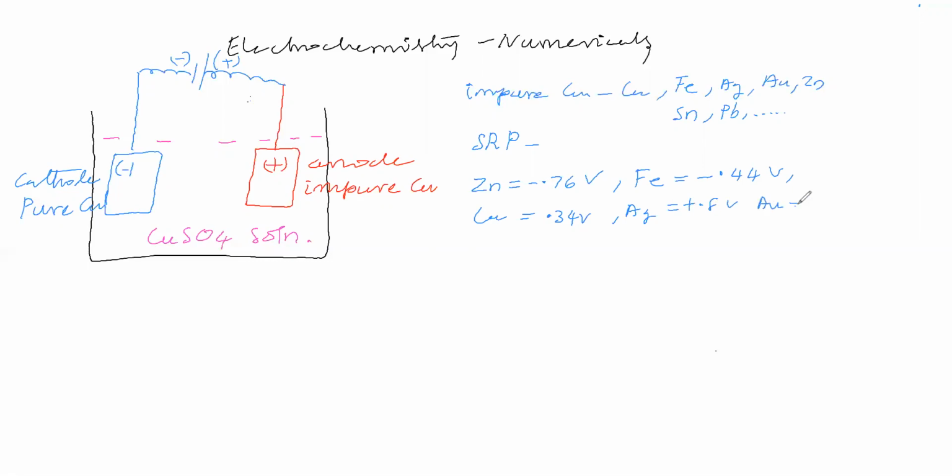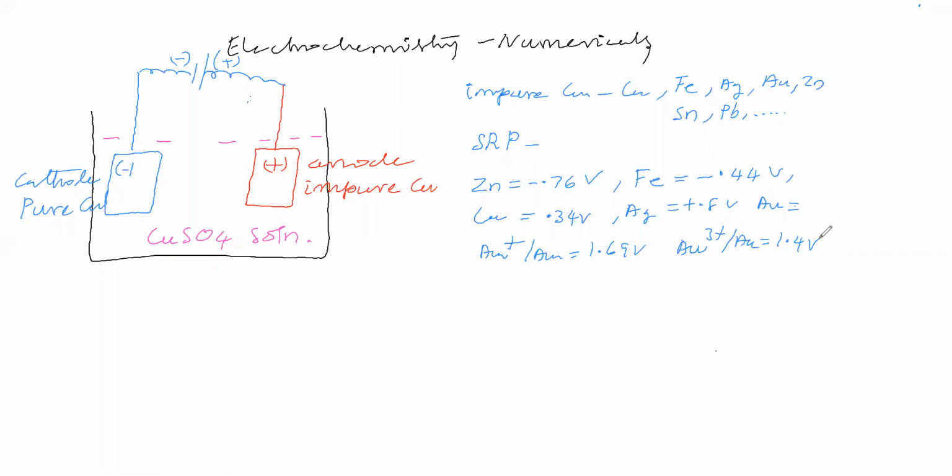SRP of gold: gold will show two oxidation numbers, plus 1 and plus 3, so we will take both. If you take plus 1, it is 1.69 volt. If you take plus 3, it is 1.4 volt, and so on. Similarly, tin and lead also have certain SRP values.